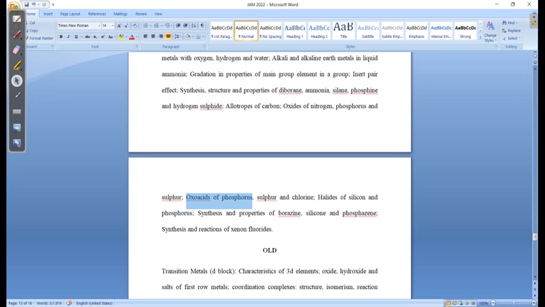Basically this inorganic chemistry part, if you see the IIT JEE Mains and JEE Advanced textbooks, you will find the details related to all these topics from there. So this is now very, very clearly defined what you need to study.